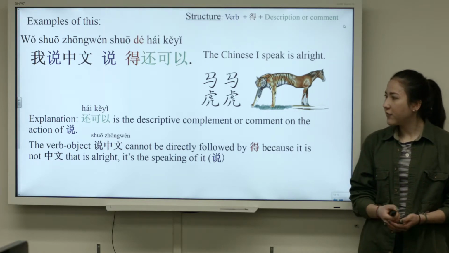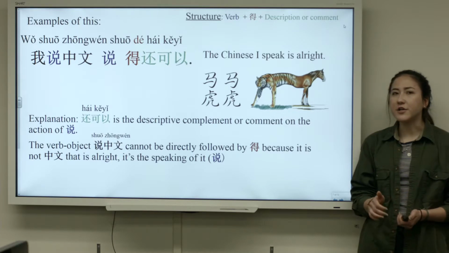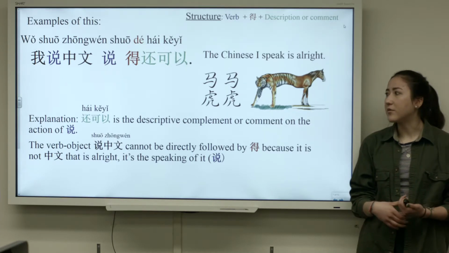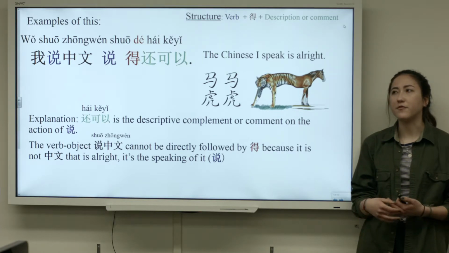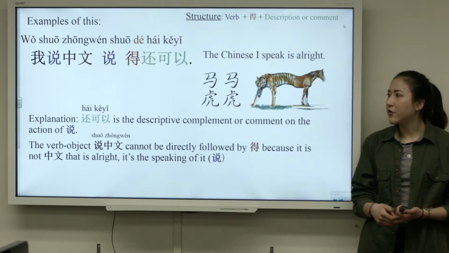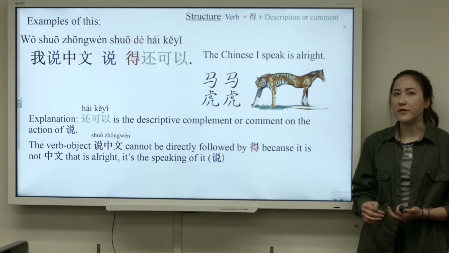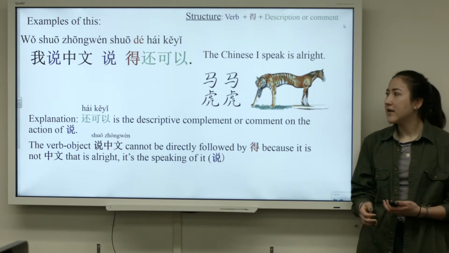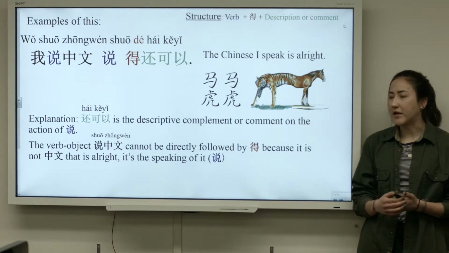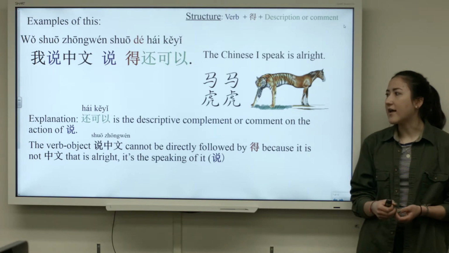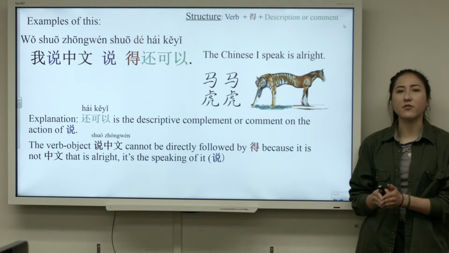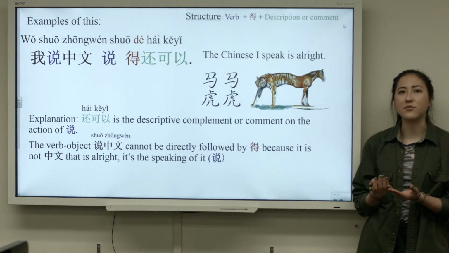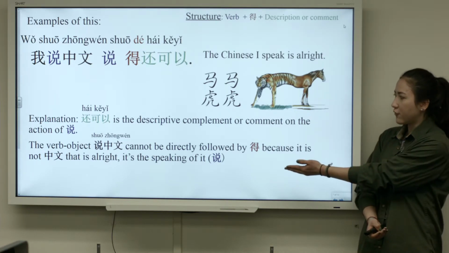So the explanation for this is 还可以 is the comment or complement on the action of 说, of speaking. So the verb-object 说中文, to speak Chinese, cannot be directly followed by de because it is not 中文 that is all right. So it's not Chinese that is all right in itself, it's the speaking of it, which is the verb or 说.